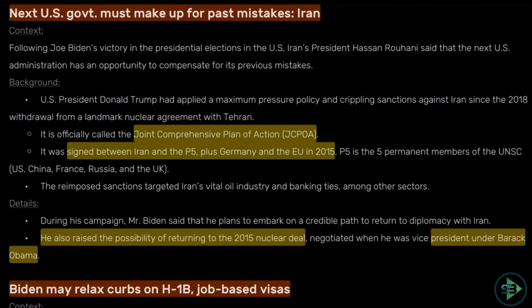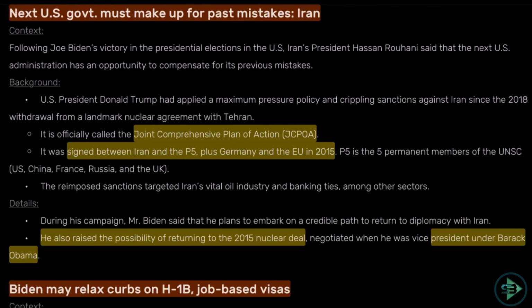Come to next set of news, which is related to Joe Biden been elected as the President of United States of America. So this is the news of Iran and US. Next, US government must make up for the past mistake. This is what Iran is saying. Now why is Iran saying this? Because of this nuclear treaty between Iran and US, that was signed with Joint Comprehensive Plan of Action.